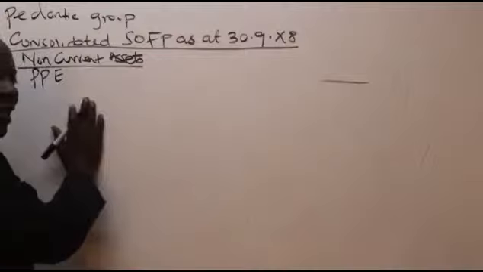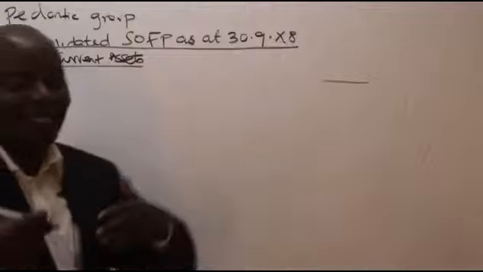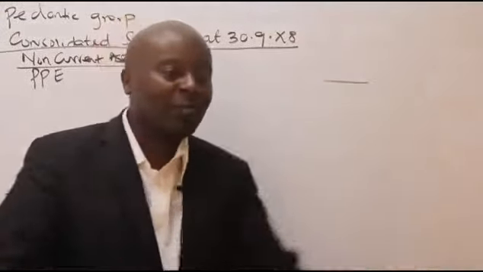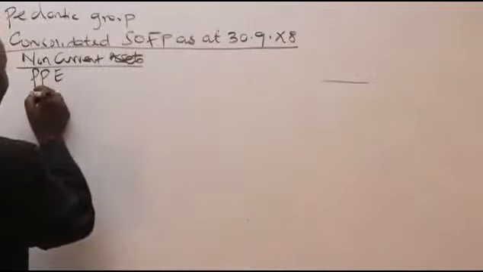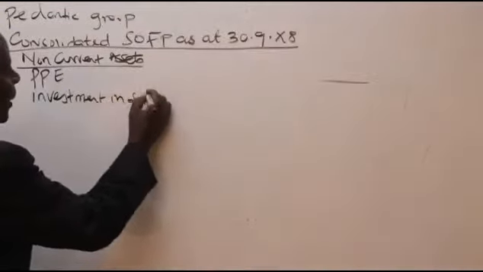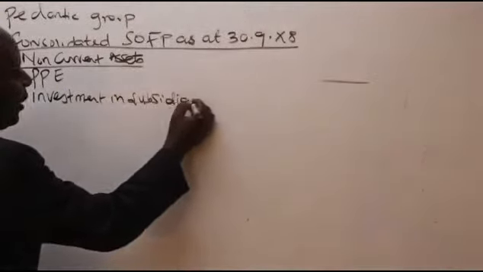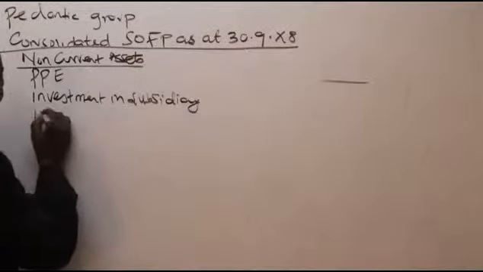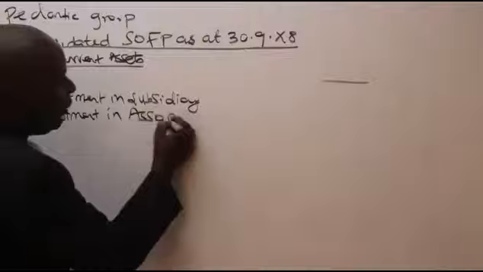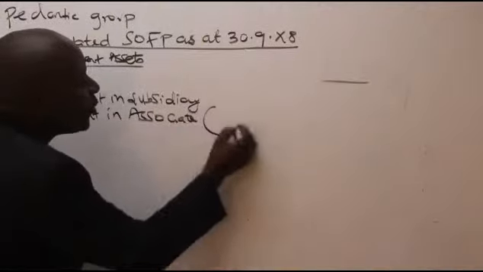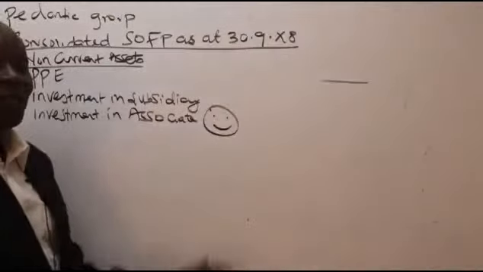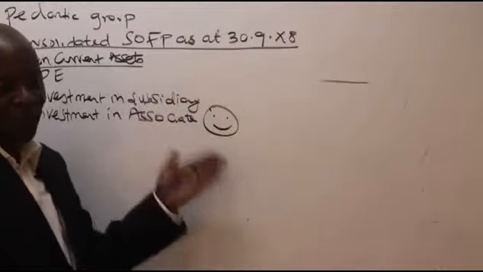Then we have other non-current assets that we shall be getting cash flows from in the future, I mean. Like we have our subsidiary. So I'll have another line here called investment in subsidiary. And then we shall be having another line here called investment in associate. Investment in associate is okay. You should draw an emoji there and smile. Investment in associate, that is quite a good investment that you have to put here.